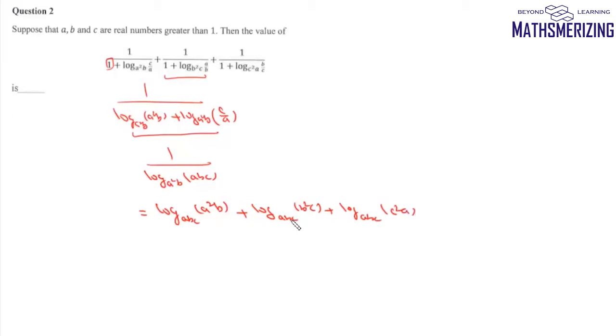Now log m plus log n is log m into n, so we'll multiply, we'll get log, and this is abc. Now here we have a square and a cube, b cube and c cube, so it will be simply abc cube. So we can take this power out, so then it will be 3 and log abc to the base abc, and log a base a is simply 1. So the answer to this question is simply 3. So the value of this expression is 3.